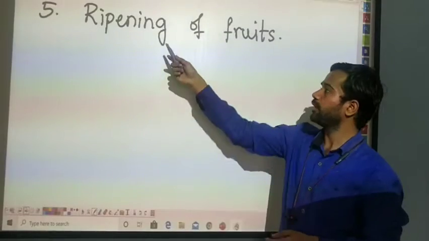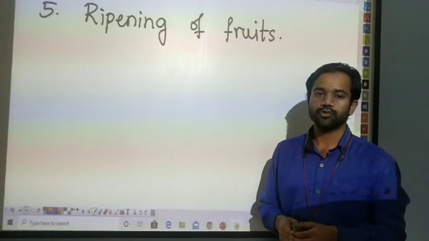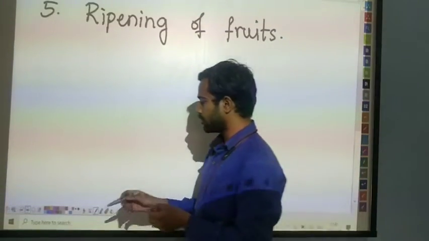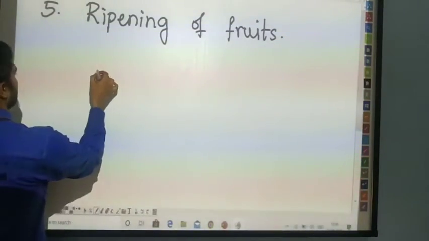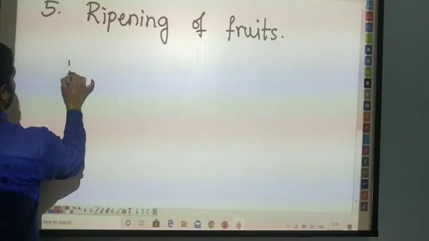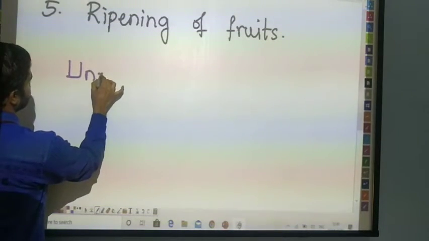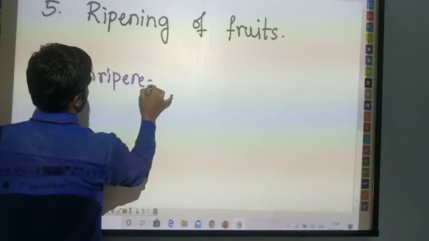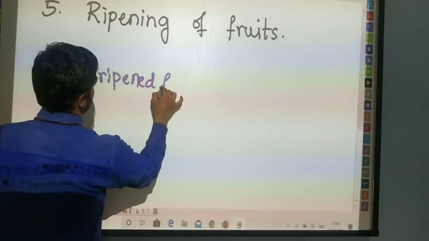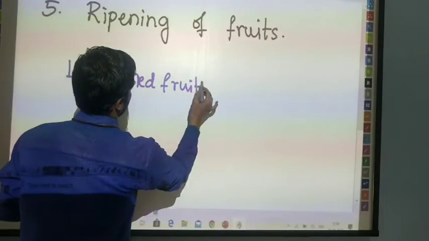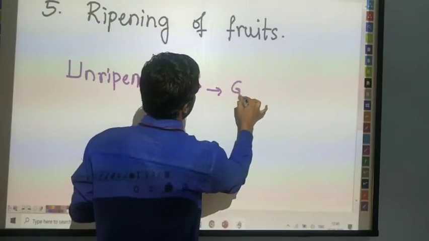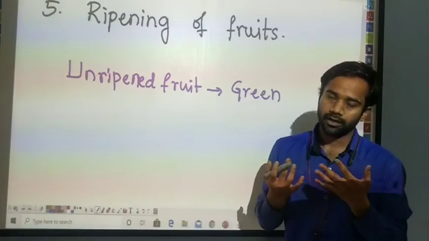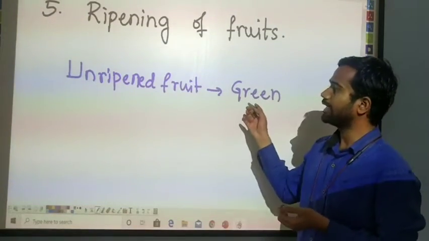Next, the ripening of fruits. Yes, fruits in the initial state were unripe. Initially, what is the color of the fruit here? Before ripening, the unripe fruit is green in color. Yes, every unripe fruit is going to be green in color.